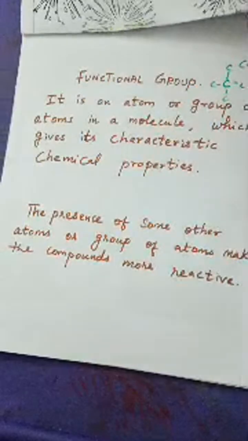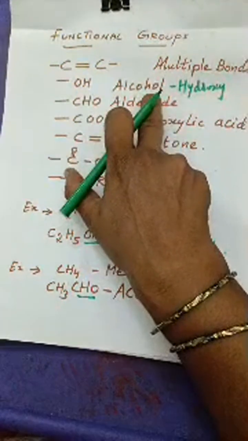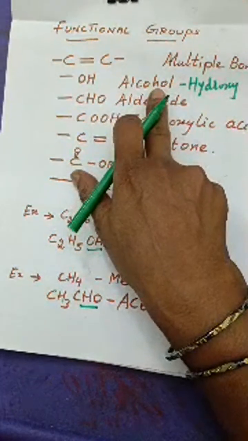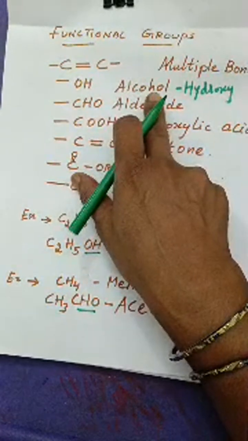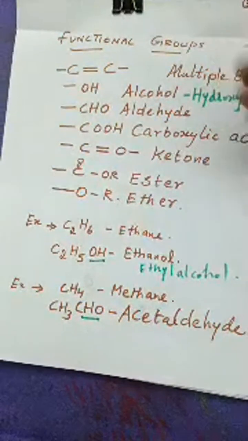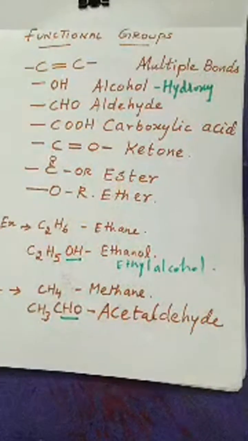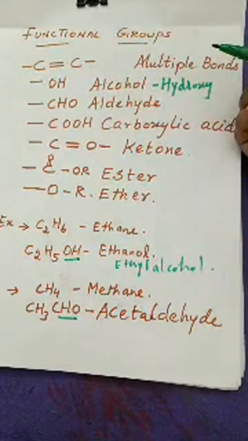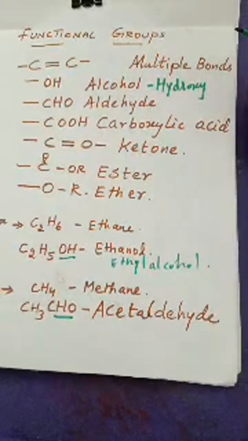So just now we have seen OH is nothing but the alcohol group. It is having one chemical property, like phenol, ethanol, benzyl alcohol, like that. Each compound, phenol, will be having its own chemical property. Benzyl alcohol will be having its own activity.